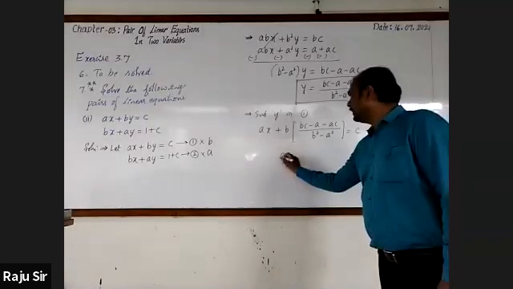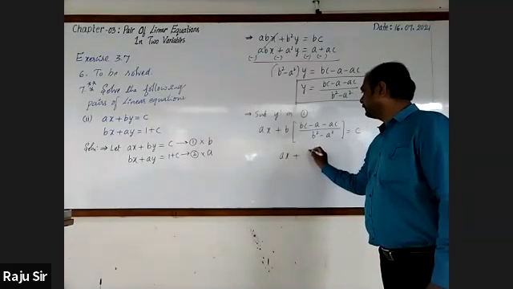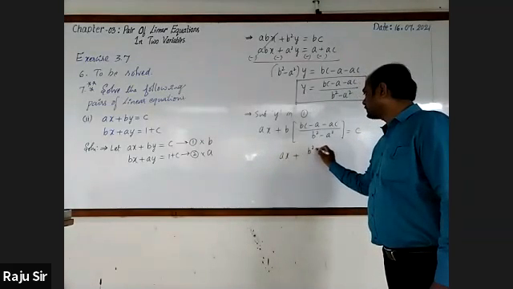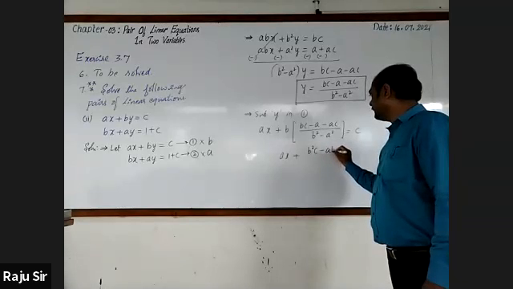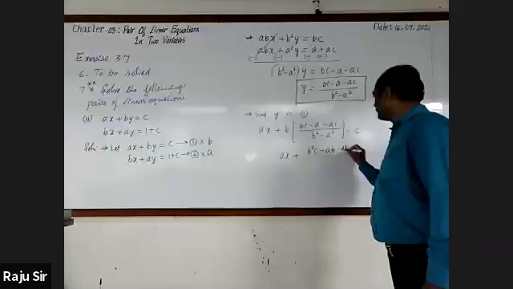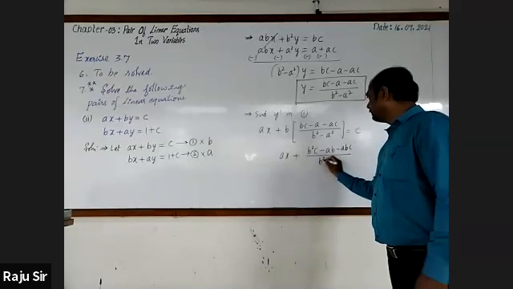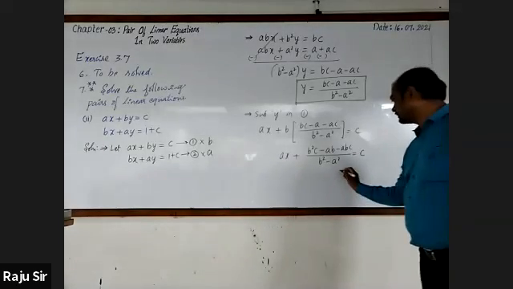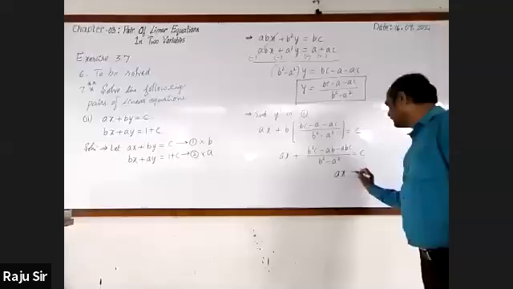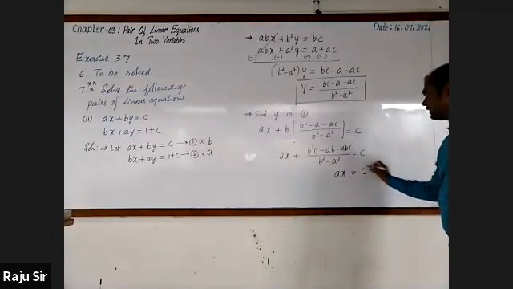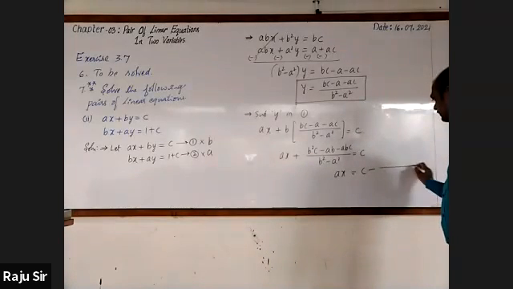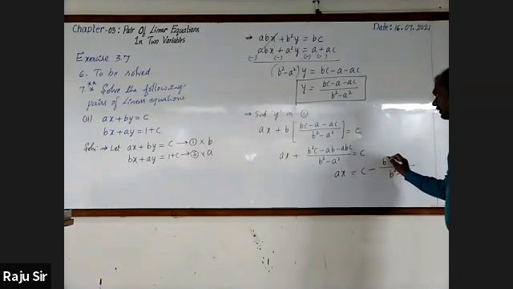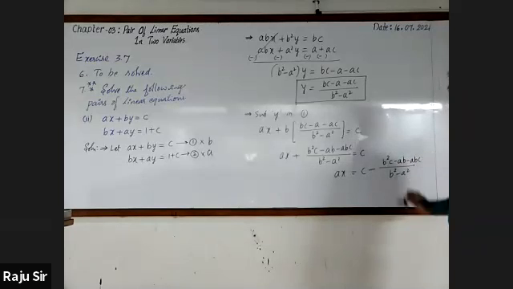Next, ax multiply by b, it is b square minus ab minus abc by b square minus a square, which is equal to c. Next, ax, it is equal to c. Transfer this to the right hand side. It's b square minus a square in the denominator, and the numerator b square c minus ab minus abc.